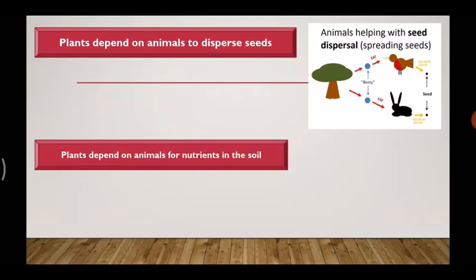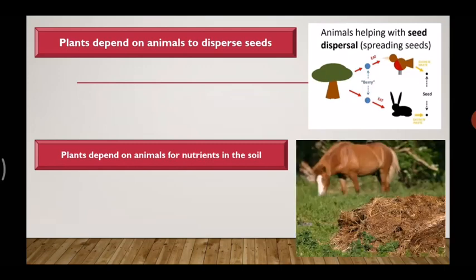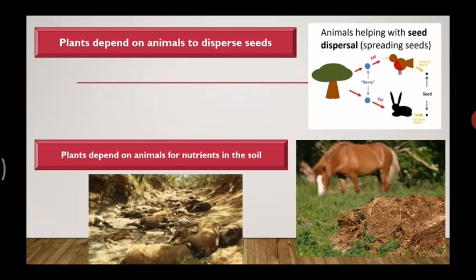Plants also depend on animals for adding nutrients to the soil. Animal waste as well as dead bodies provide nutrients into the soil, which means when they get decomposed the soil becomes rich again.